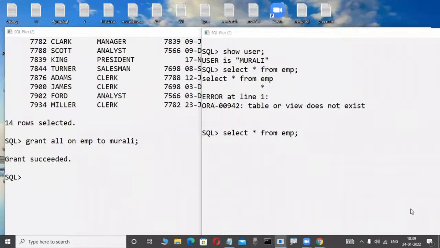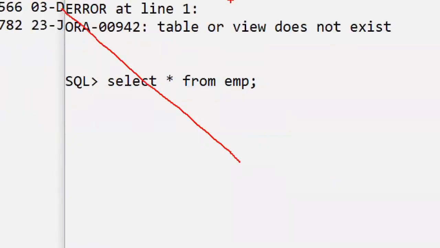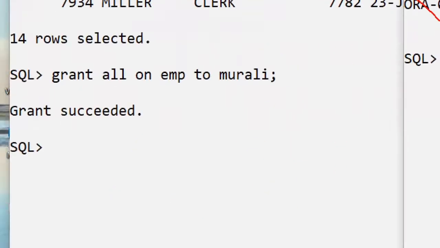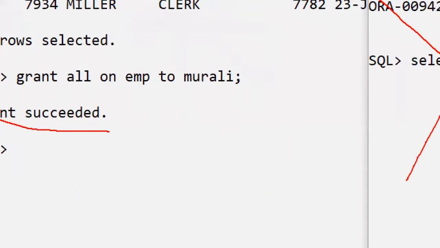Oh, nothing is there, grant is succeeded, then possible. We are thinking like that, you are also telling like that, I am also thinking like that. But it is impossible. That is the beauty of the relational data model. Impossible. What is this? Here grant is succeeded. Now, why is it not possible?